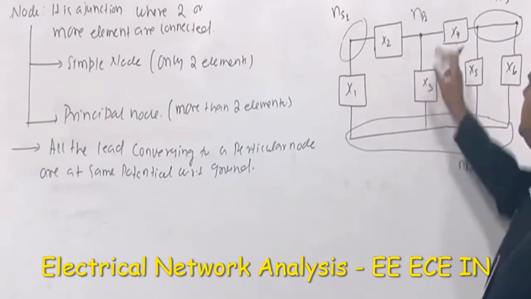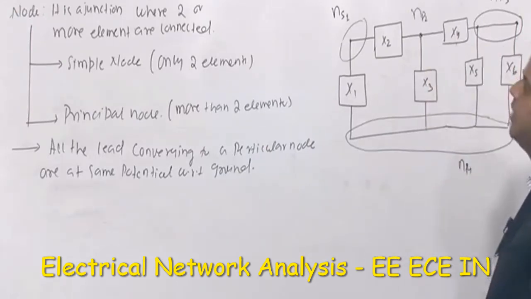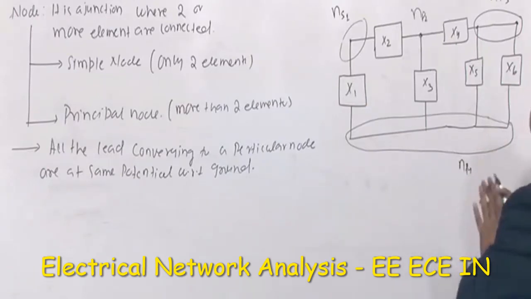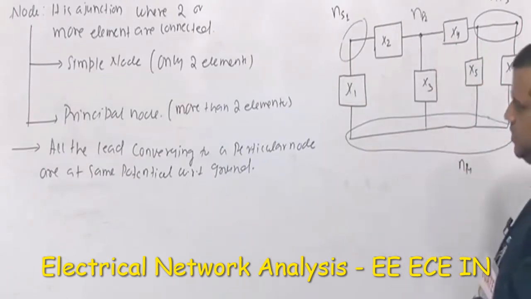We can as well take this as a reference node or this as a reference node, but that will unnecessarily complicate the situation. So that's why you don't write the nodal equation there. It means we don't take those as the reference node, we only take this as the reference node normally, but there is nothing wrong if you take the other as the reference node also.